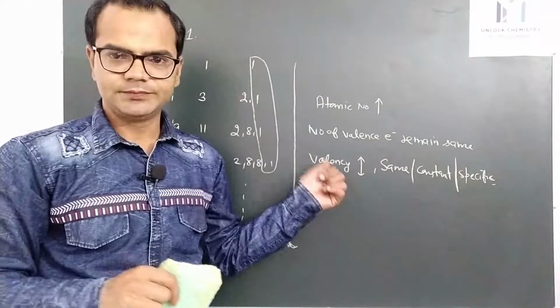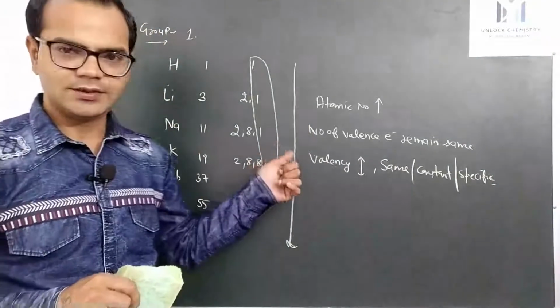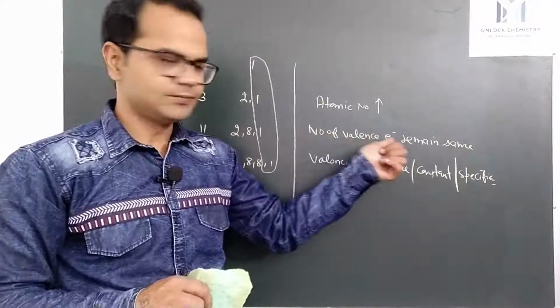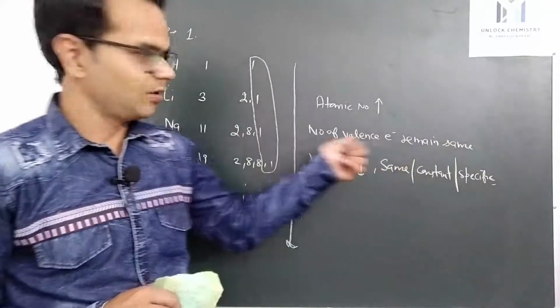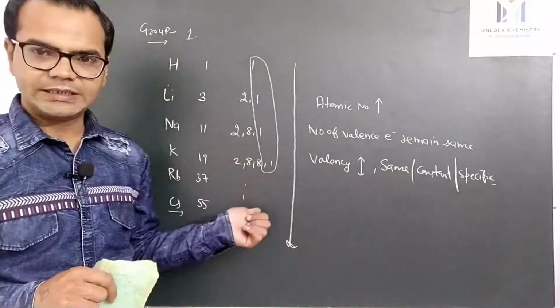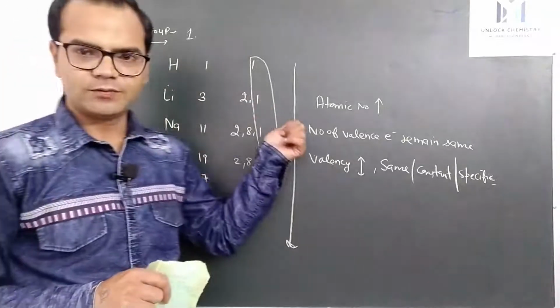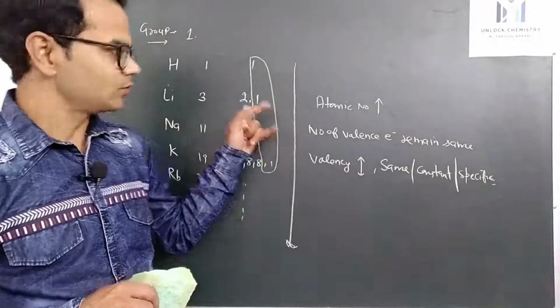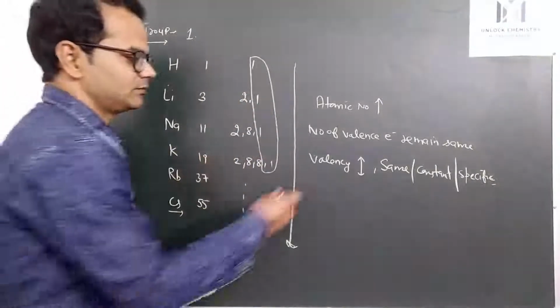So in a group, valency remains the same due to the presence of the same number of valence electrons in the outermost shell. They may have a different number of shells, but the outermost shell will contain the same number of electrons for every group. So the valency of group number 1 is 1.